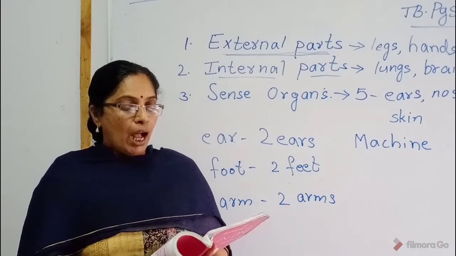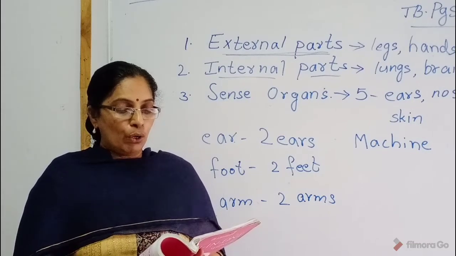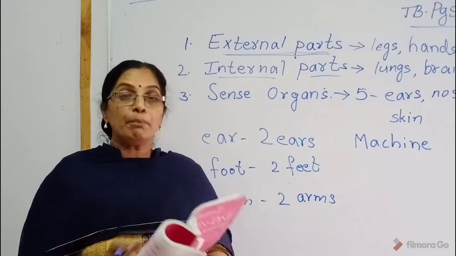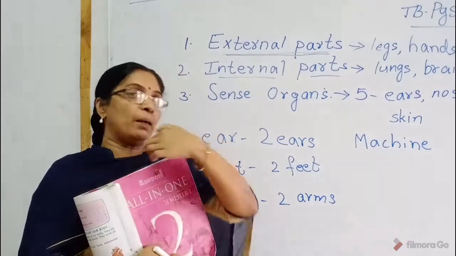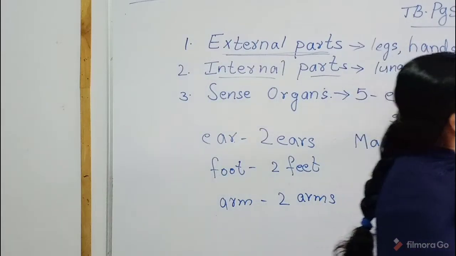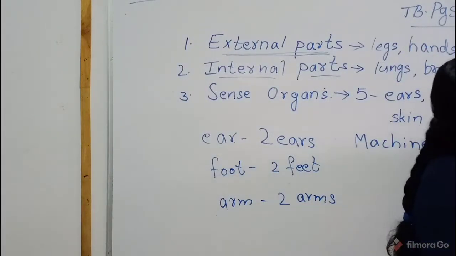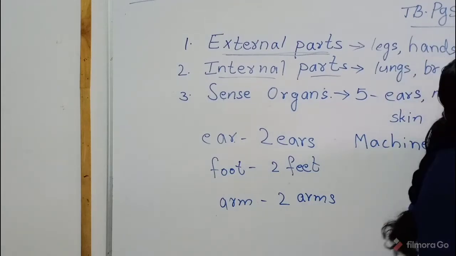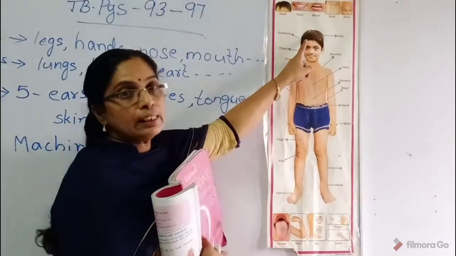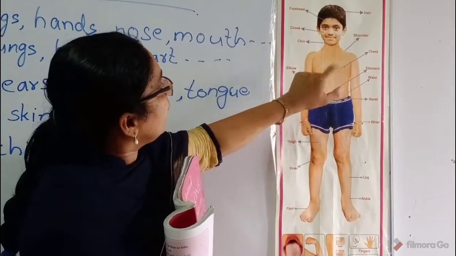Children, our head consists of 2 eyes, 2 ears, 1 nose and a mouth. This part we will say the head. Once again, children, come there. This whole part we will say the head. What are there in the head?